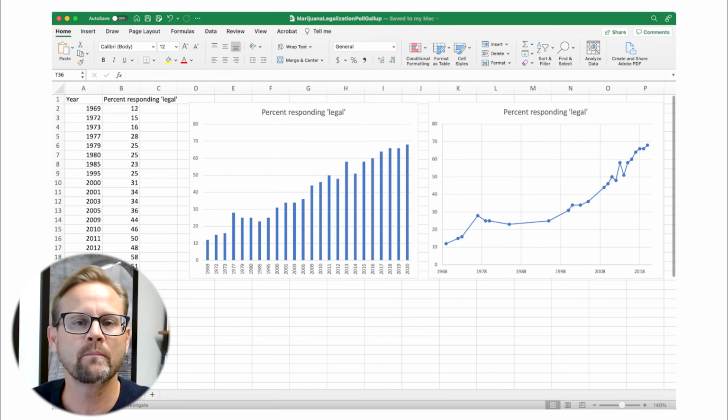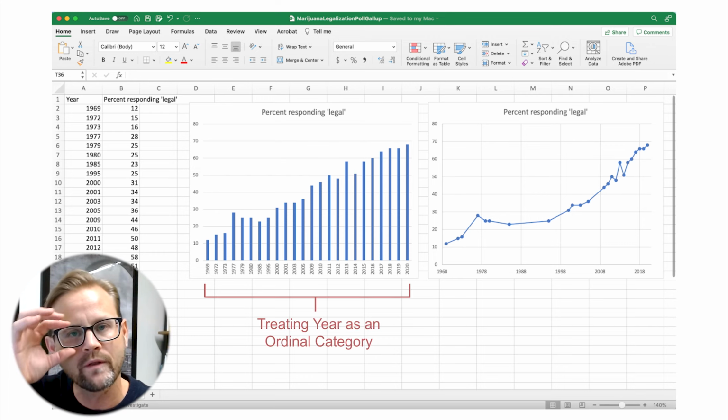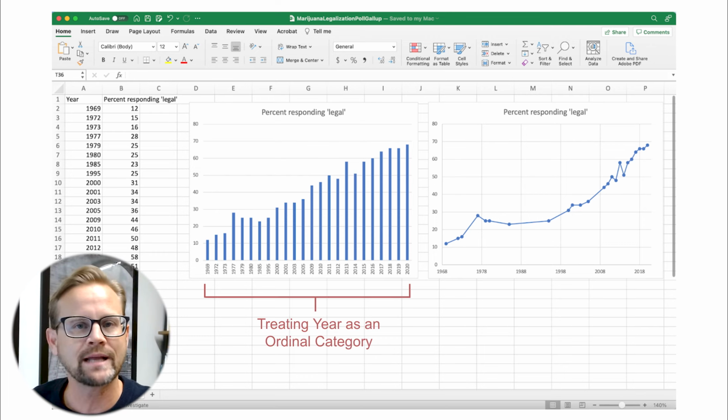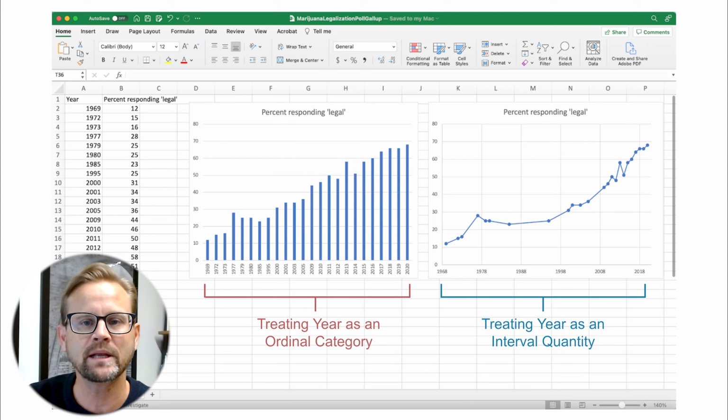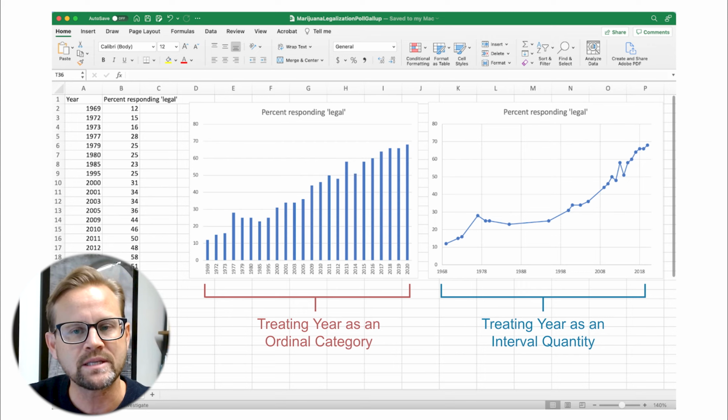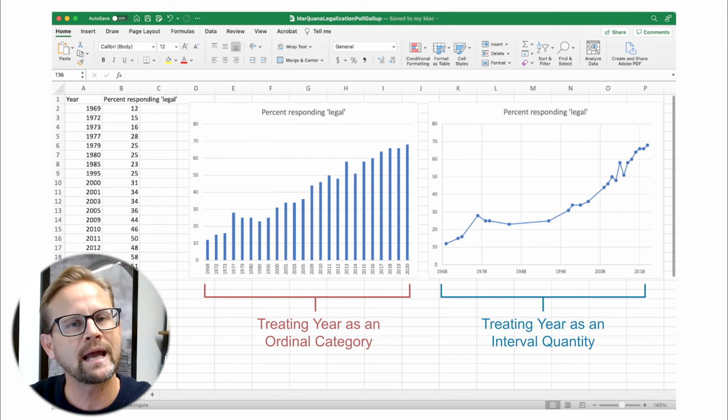So Excel recommended one of two charts. The first one on the left is a bar chart in which the dates are treated like an ordinal category. They're all stacked next to each other, and there's no notion of distance or gap between those dates. The other one is a scatter plot in which it does treat year as an interval quantity. And you can see here that that totally changes the shape of the data. Instead of being a straight line marching upward, you can see it now curves upward, doesn't it? Indicating that more recently, approval rating for marijuana legalization has gone up quite a bit faster.